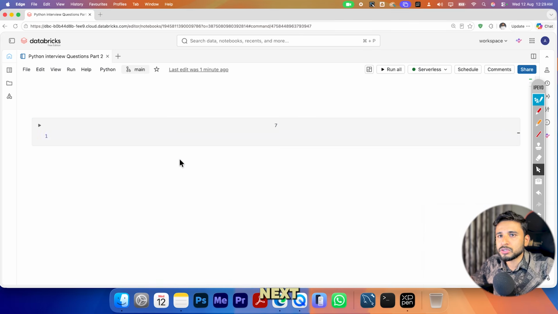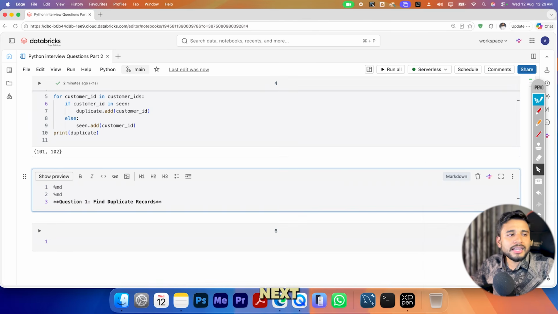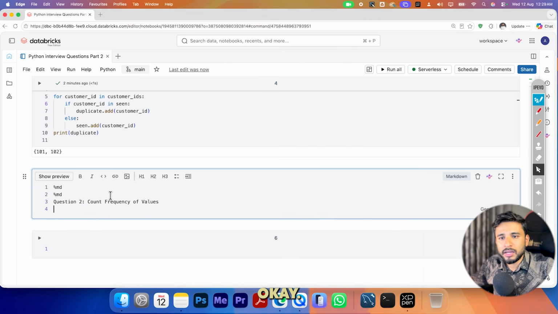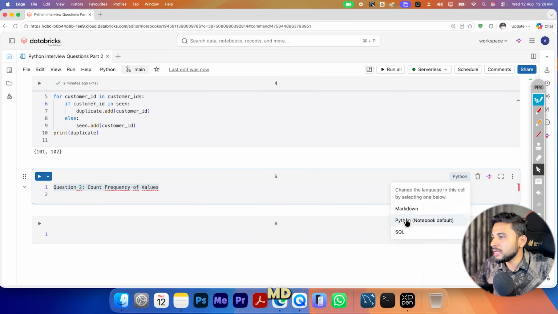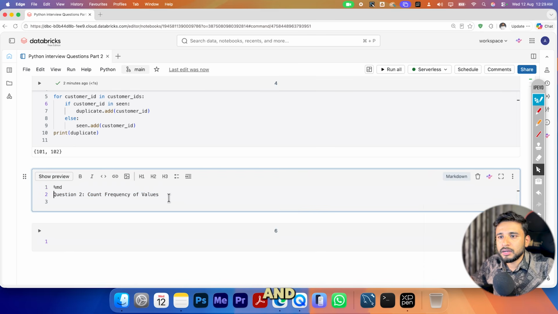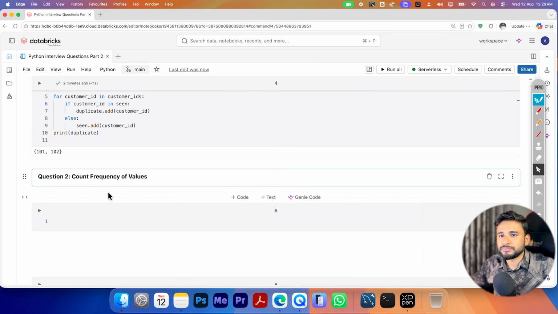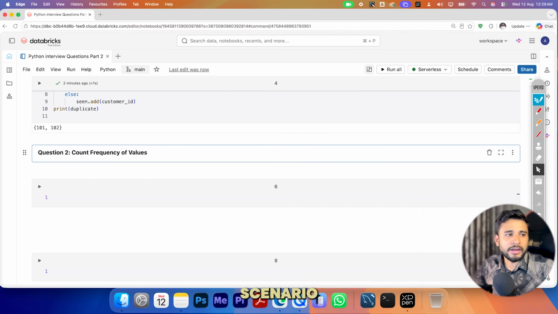Okay, let's go to the next question. The next question is if I want to count the frequency of the values. My scenario is to count the frequency of the values. Markdown, and just make it bold. My scenario is you have a list of product categories like electronics, fashion. I want to find how many times each category appears.